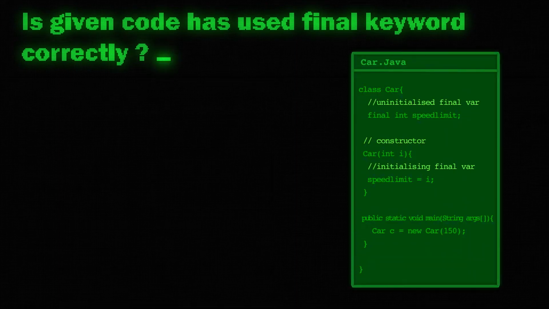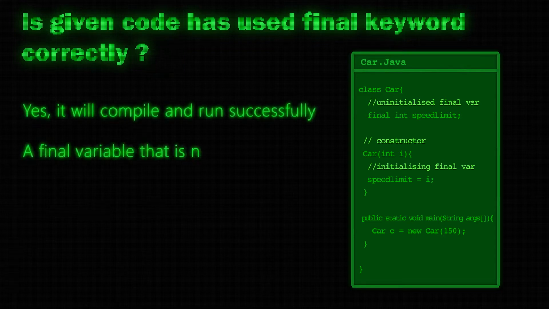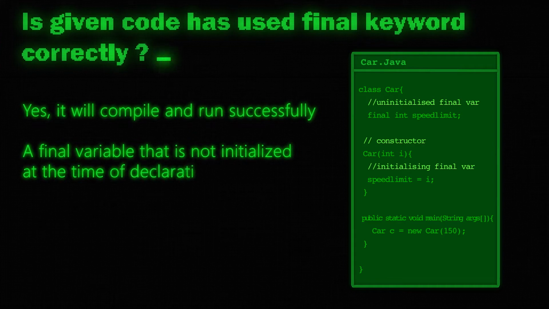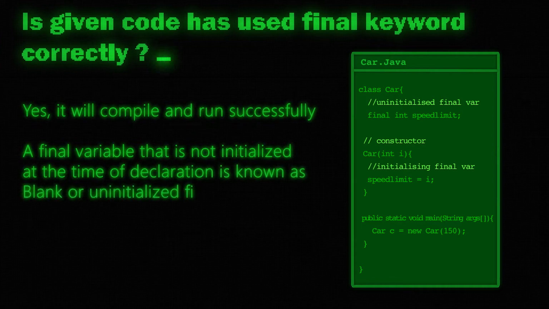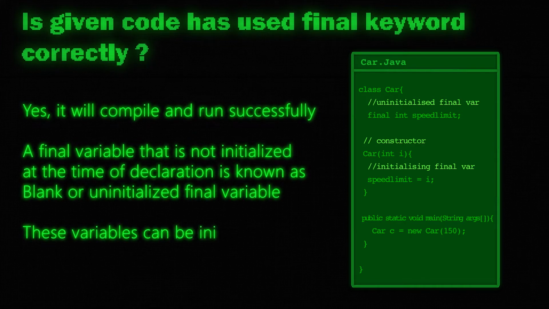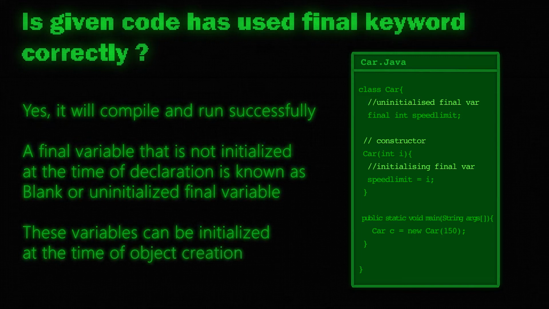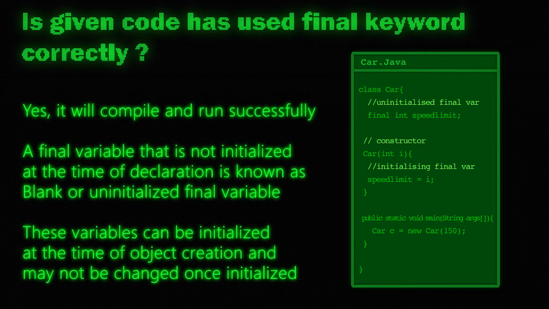Is the given code has used the final keyword correctly? It has an uninitialized final variable and constructor for the same. Yes, the code will compile and run successfully. A final variable that is not initialized at the time of declaration is known as blank or an uninitialized final variable. These variables can be initialized at the time of object creation and may not be changed further.